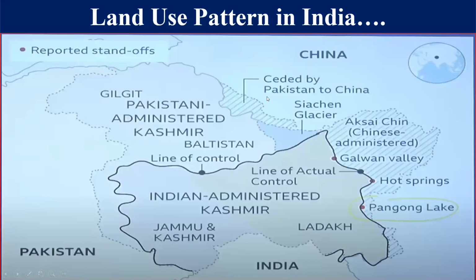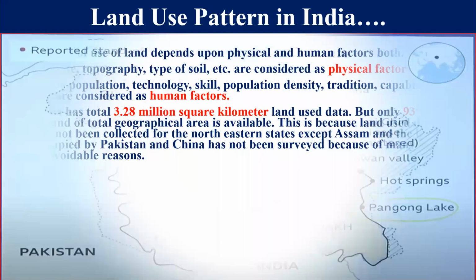This area must be in India, but Pakistan had sold this part to China. Pakistan ने इस पार्ट को चाइना को बेच रखा है. Now you can see how much part of Kashmir we have. We have a different type of war with China and Pakistan also. Okay, this is China.